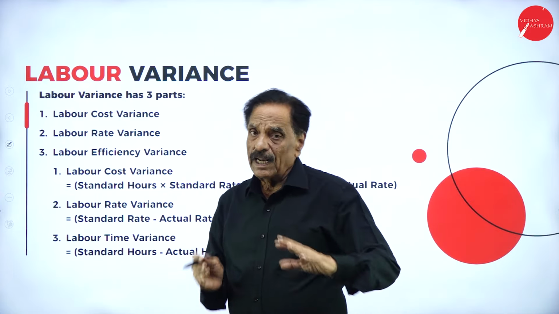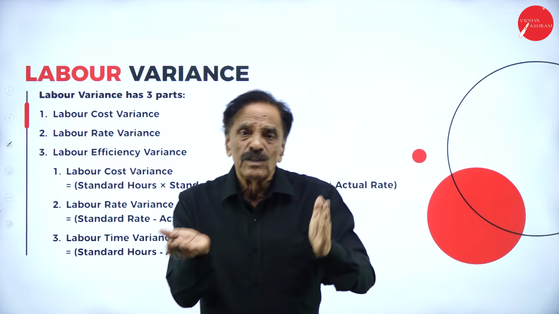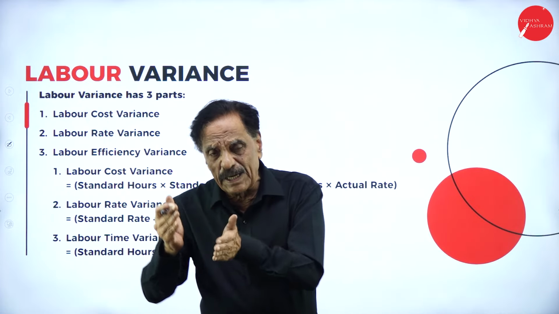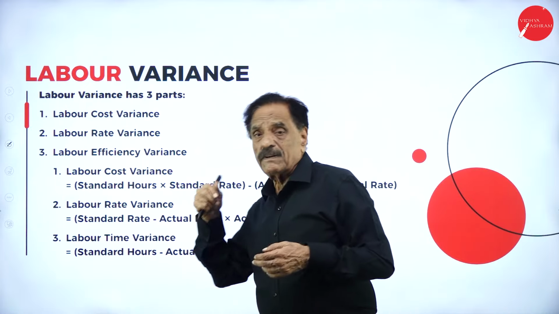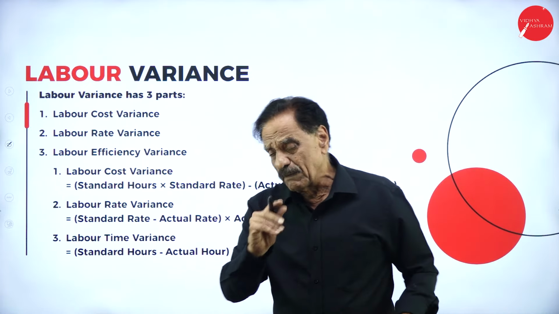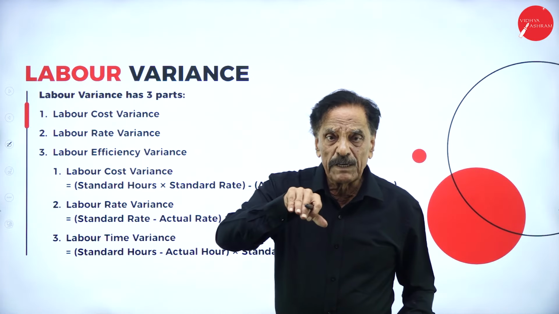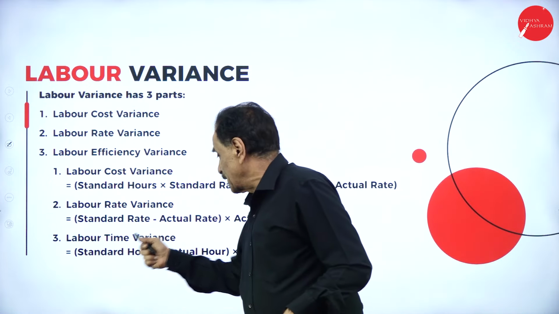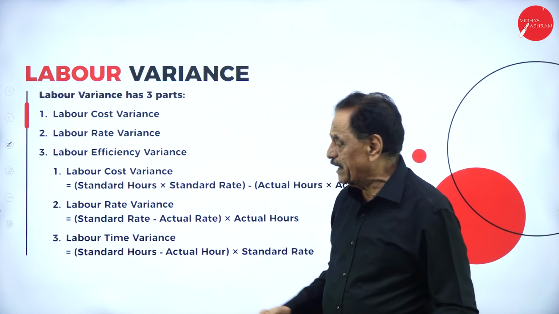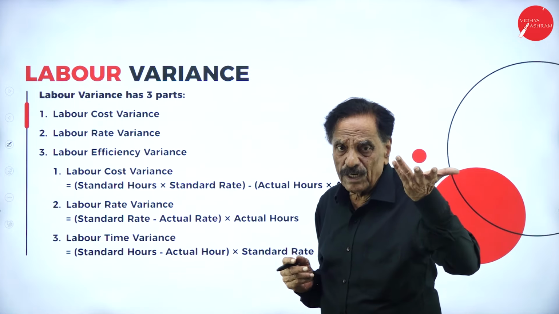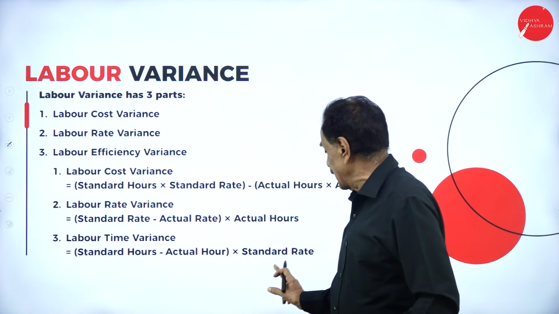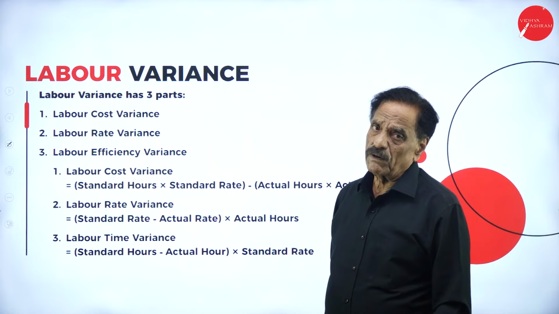First one, labor cost variance, standard hour into standard rate minus actual hour into actual rate. Labor rate variance, standard rate minus actual rate multiplied by actual hour. Labor time variance or efficiency variance, standard hour or standard time minus actual time multiplied by the standard rate. This you are going to apply for formula.